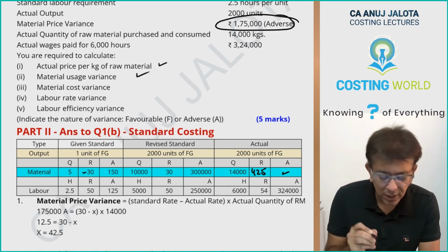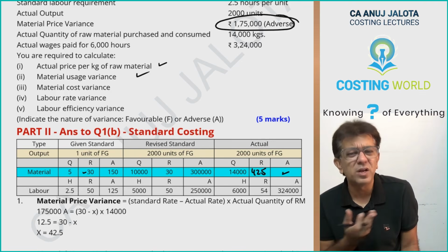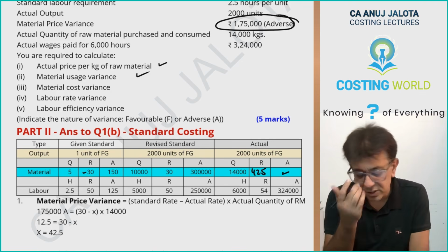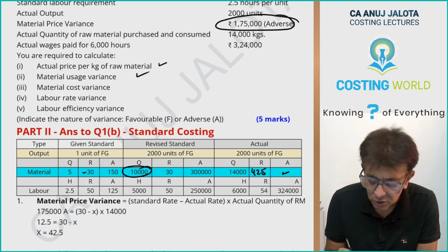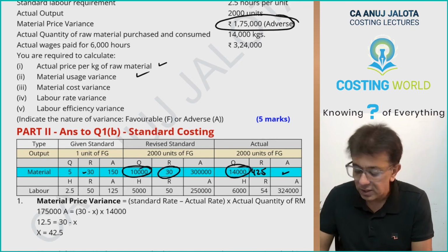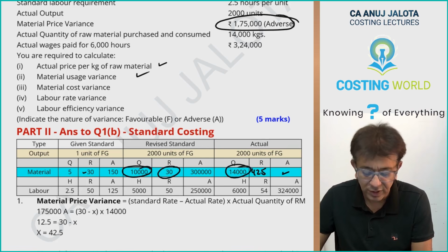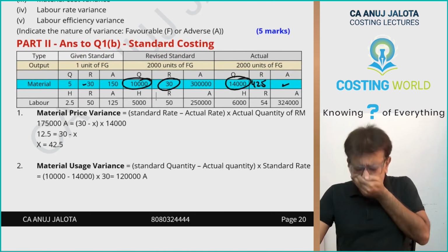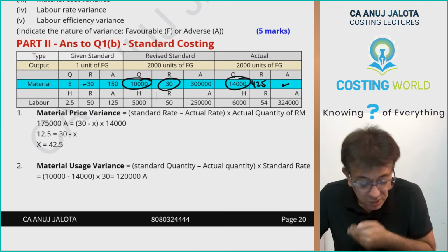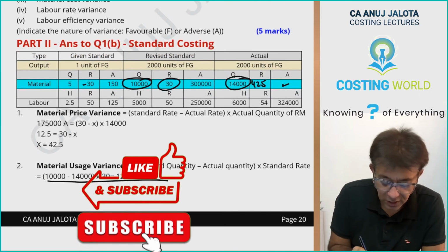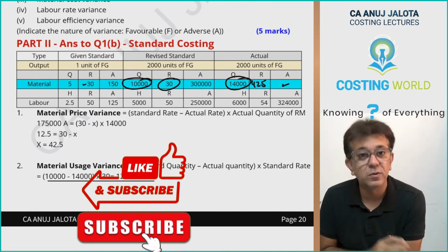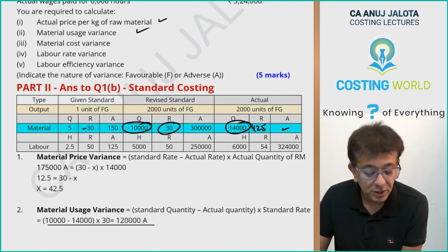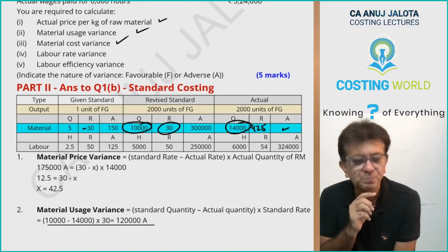Second, material usage variance. Now you can compute in a normal way. Material usage variance will be: you should have consumed 10,000, you consumed 14,000, into 30. So that must be your answer over here. You all can check it. Sorry, 10,000 minus 14,000 into 30, so 1,20,000 adverse. Simple stuff.